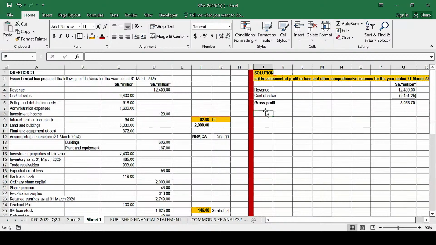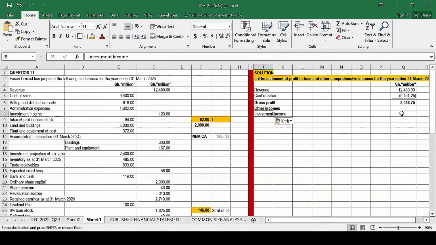So to this, then we have said we add other income. Which other incomes do we add here? I think in our case, we have a number of other incomes. I need to bold this one. From this trial balance, when checking for the incomes, you check items appearing on the credit side, the last column of the trial balance. So this is the revenue we have already captured. Then we have this investment income. I'll just pick this one, copy, and paste it here.